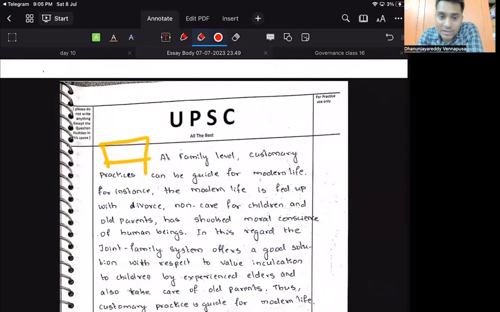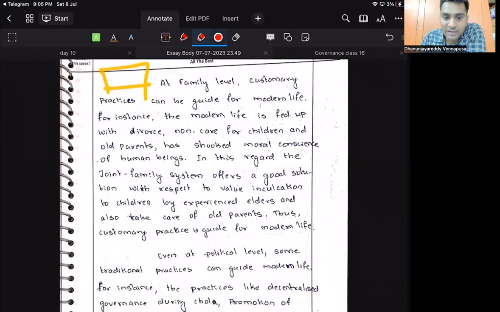At the family level, customary practices can be a guide for modern life. For instance, the modern life is fed up with divorce. Don't say fed up. Say full of divorce, non-care. It may be fed up to you. Who knows about these people who are taking divorce? At family level, customary practice can be a guide to modern life. Full stop. After full stop, capital letter.